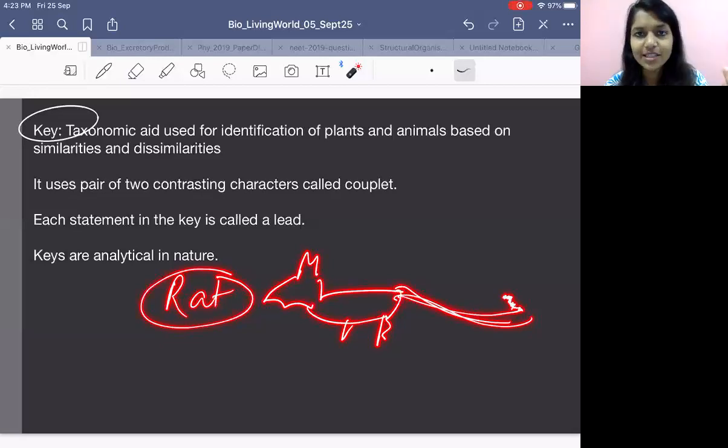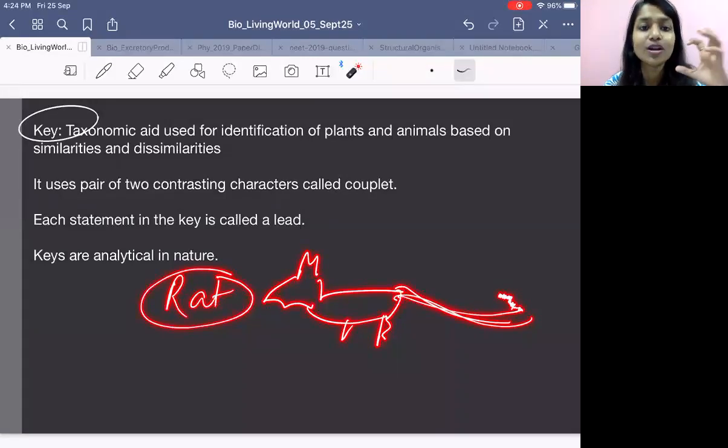Again, you will take the characters of the mammal. What will you say? Okay, mammals, can they give birth to baby? Yes. Can they feed their baby? Yes. So what did you come to know? That its characters are matching with mammals. And what's the key here? You got the key that this species belongs to mammals. Got it? So key is a process.